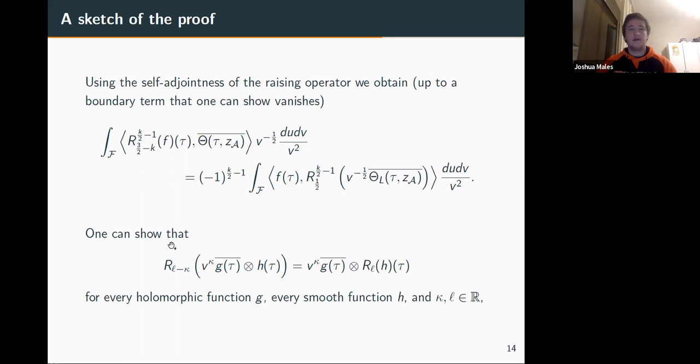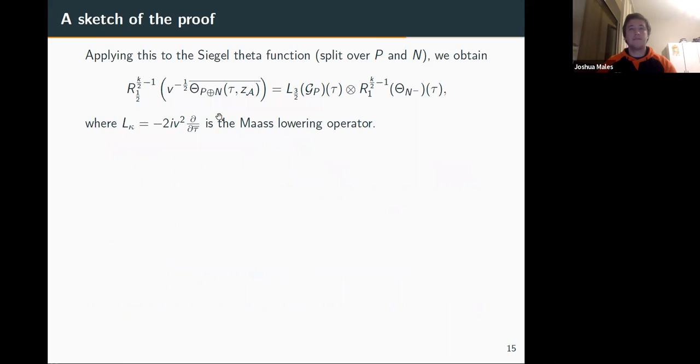Okay, first, you can show that if you have some product, and remember that theta_L, the Siegel theta function, splits into a positive definite and negative definite part. So you can show that there's a property of R, which means if you take a splitting of a function, g and h here, then I can just apply it to h. So that's exactly what we're going to do. We're going to split up theta_L into positive definite and negative definite part and see what we get. Well, what do we get? We get exactly what I've written here. It looks a bit scary.